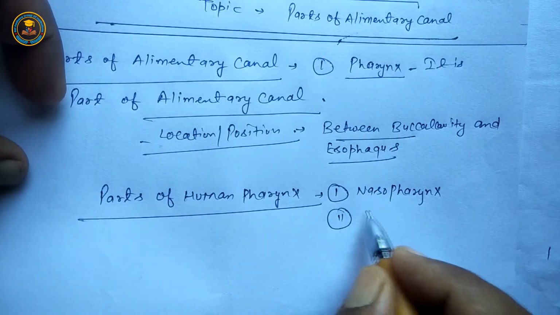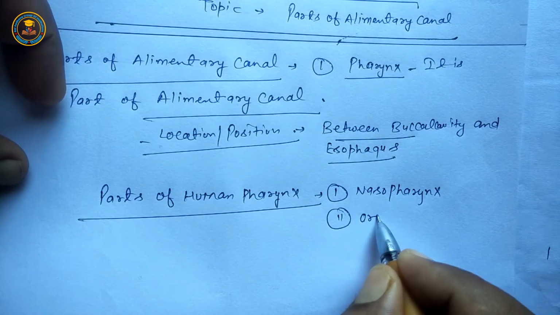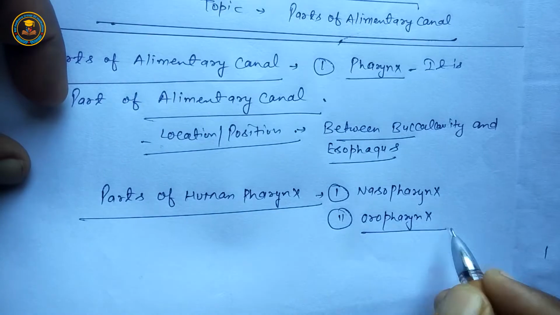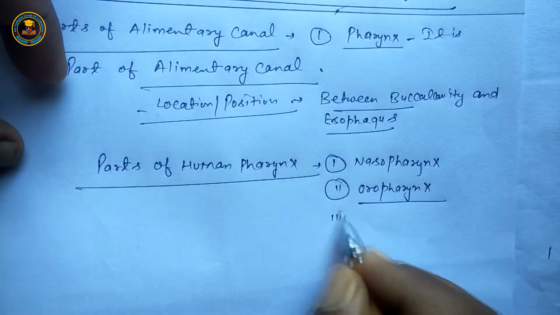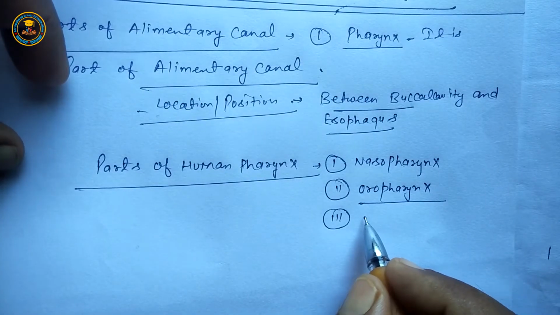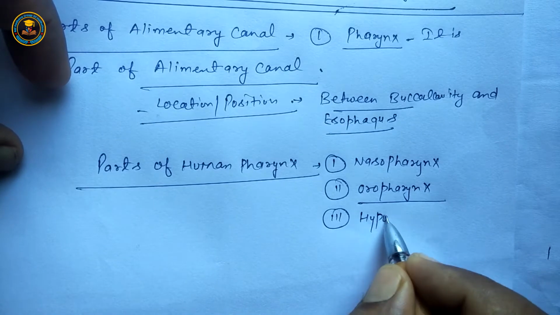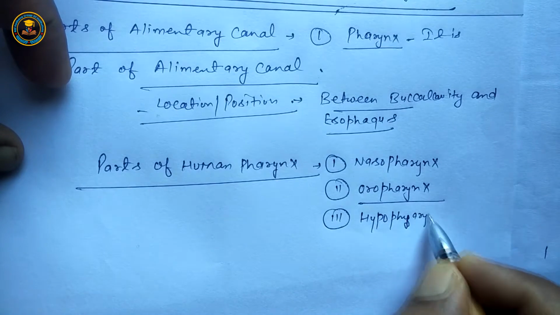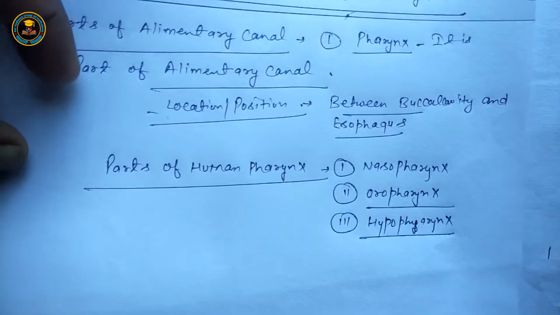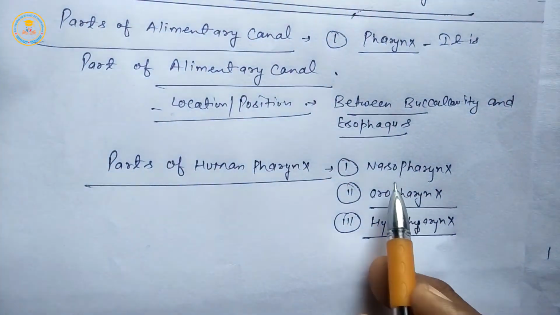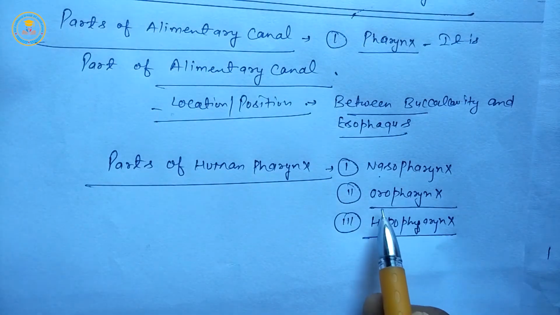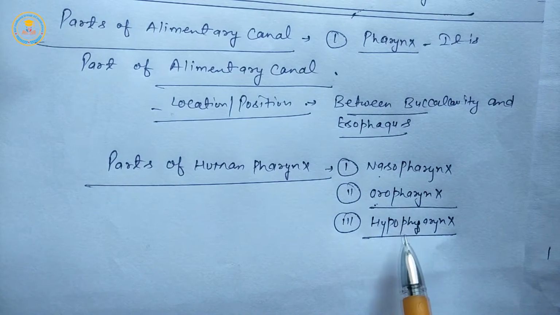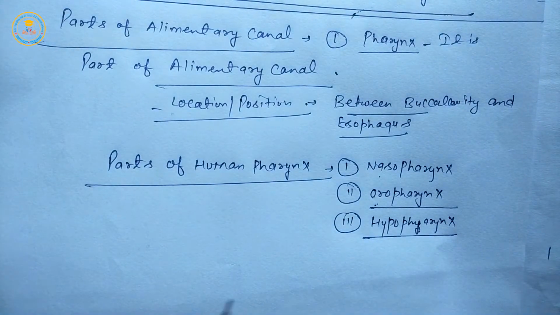Next is oropharynx. It means oral part. It means the buccal cavity part opens in pharynx. Next is hypopharynx. It means the larynx part opens in pharynx. Nose part opens in pharynx. Buccal cavity or oral part, it means mouth part, opens in pharynx. Next, larynx part opens in pharynx.